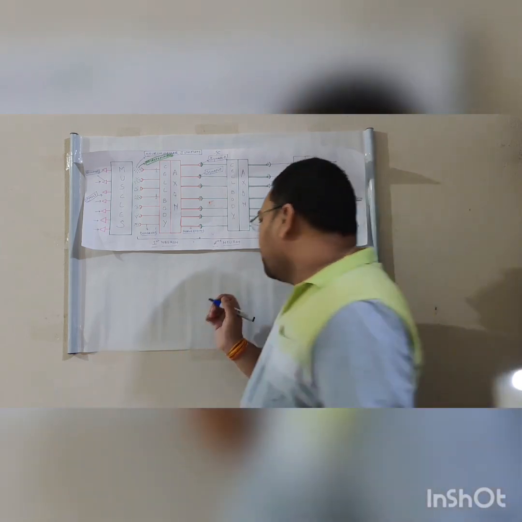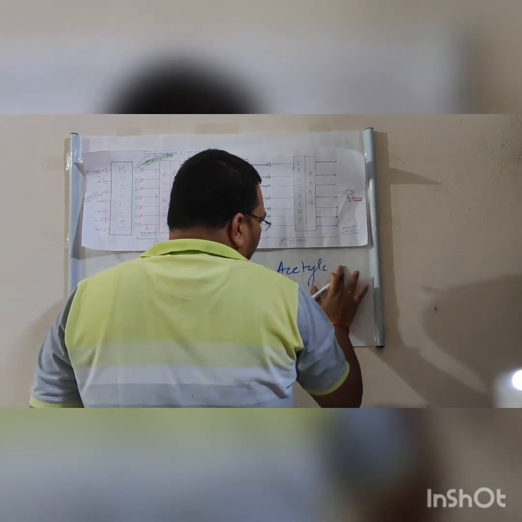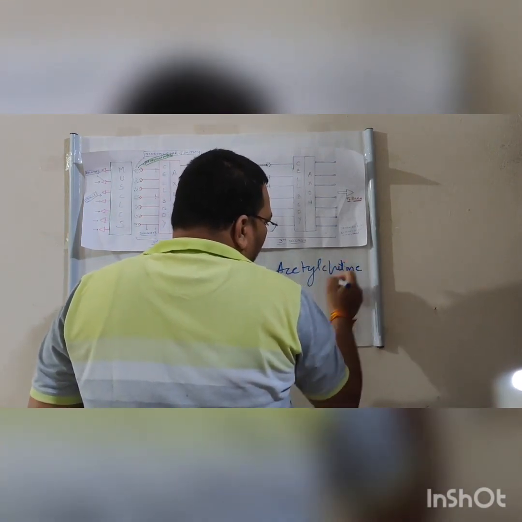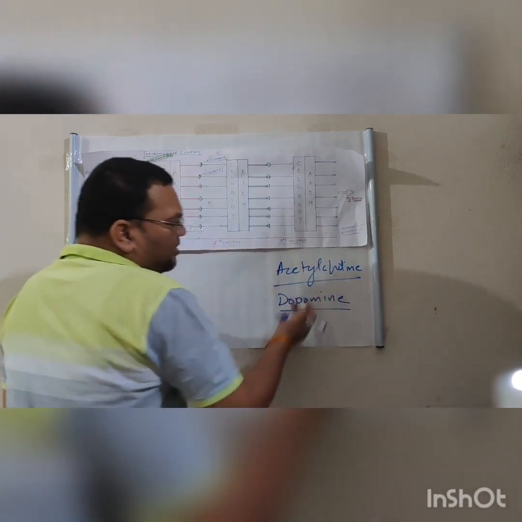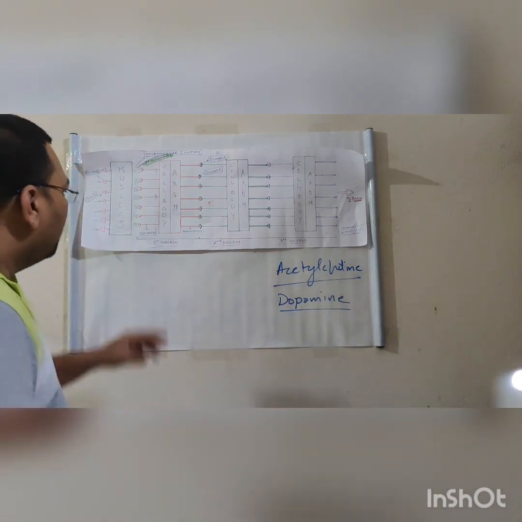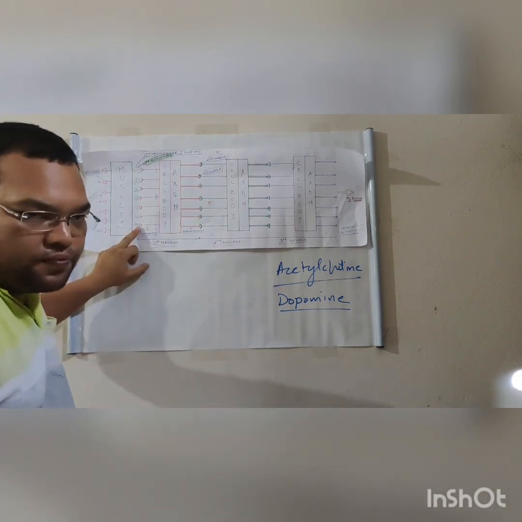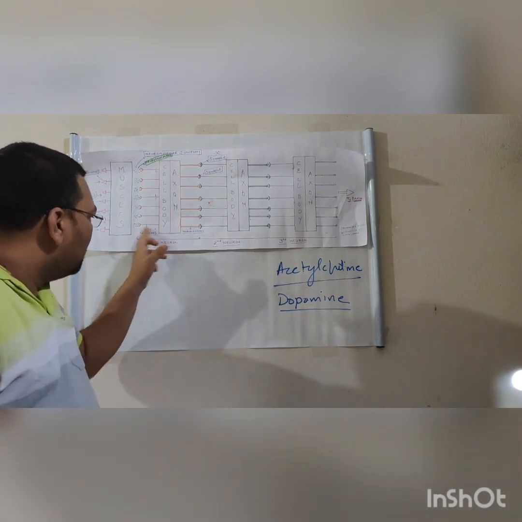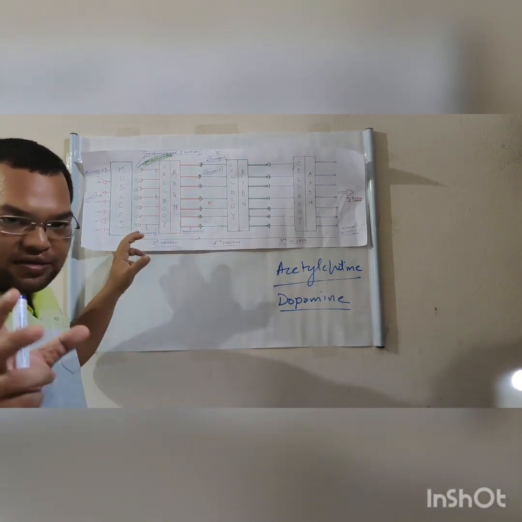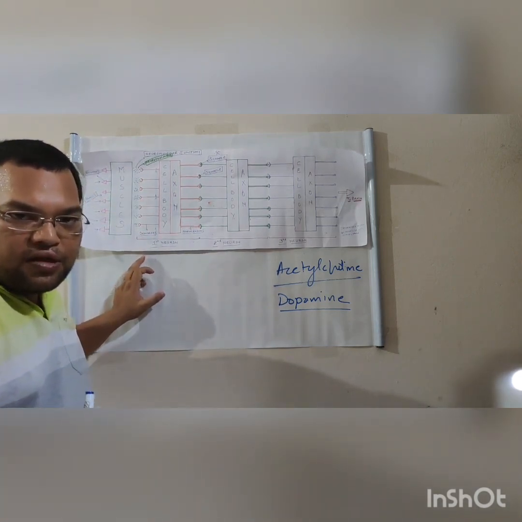Acetylcholine is a type of neurotransmitter, acetylcholine, dopamine. So these are the examples of neurotransmitter. So the neurotransmitter is going to be released in between this junction. Now the dendrite of the first neuron catches or recognizes these neurotransmitters. The dendrite processes the information.